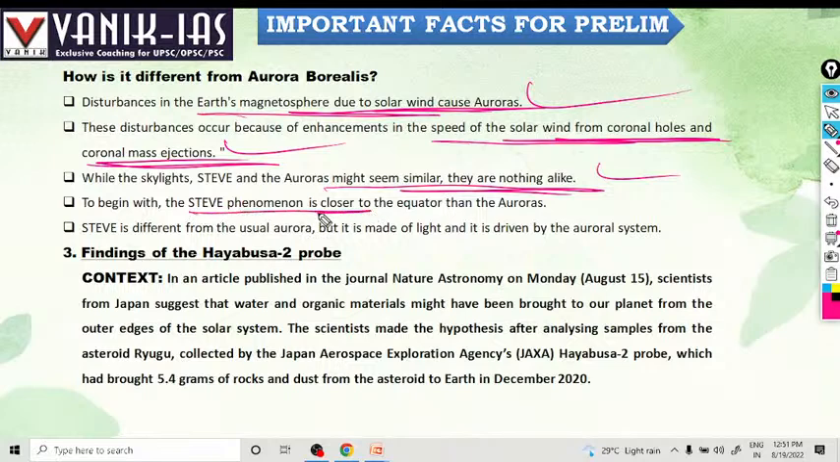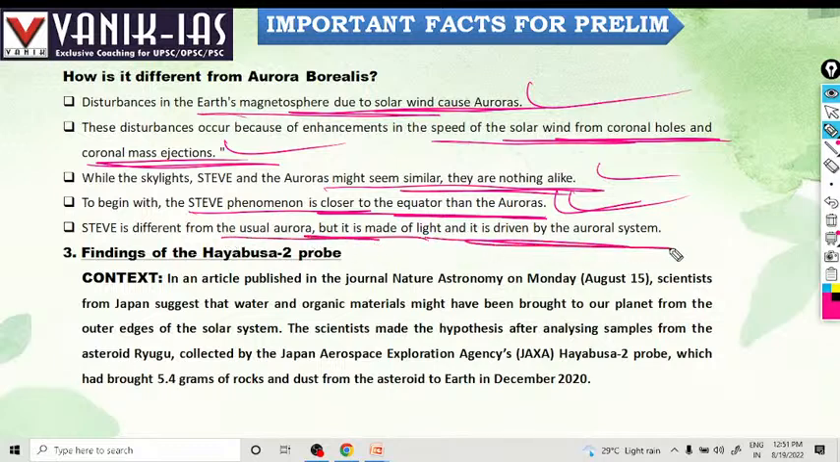The steep phenomenon is closer to the equator than the auroras. Right? Closer to the equator, primarily seen toward the equator lines. Steep is different from the usual aurora. It makes light, but it is different from the auroral system.